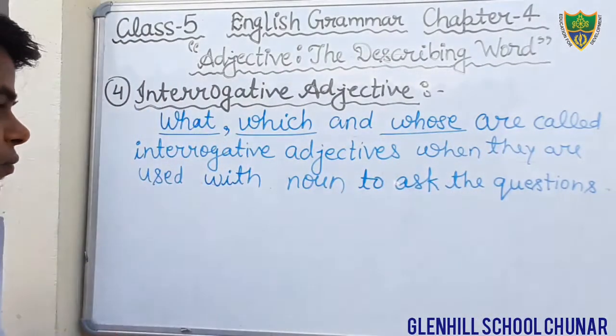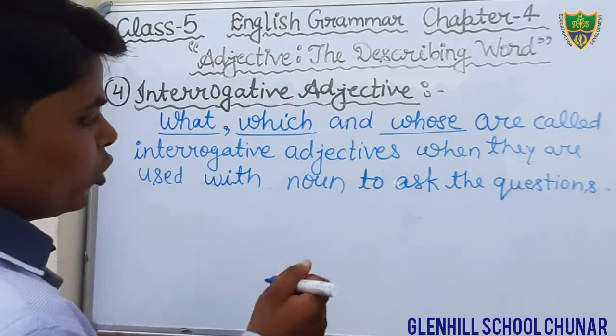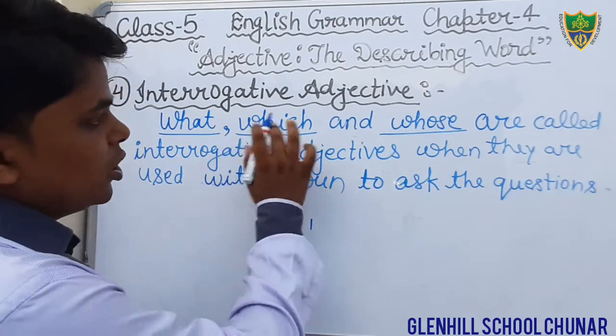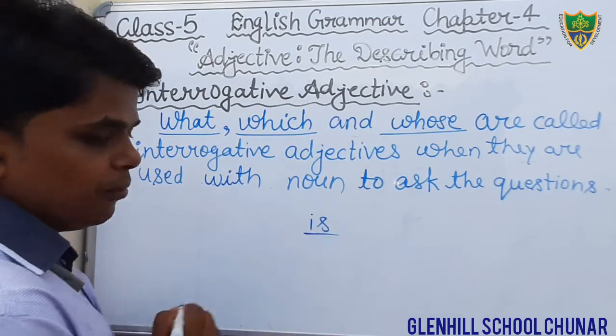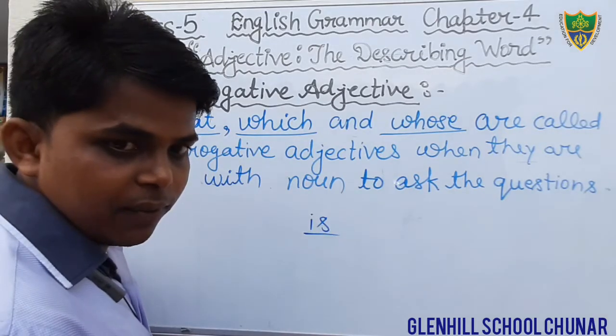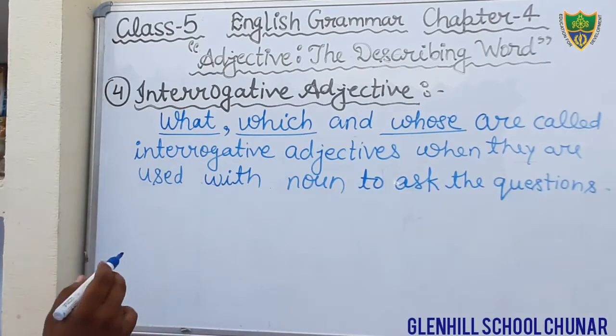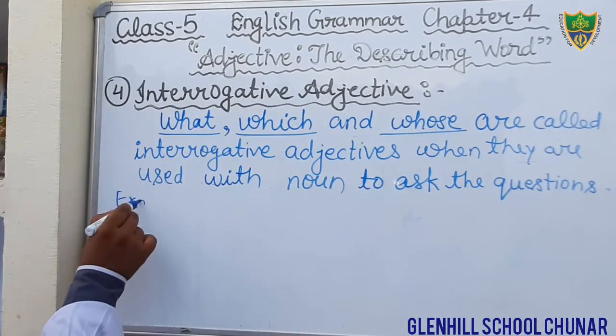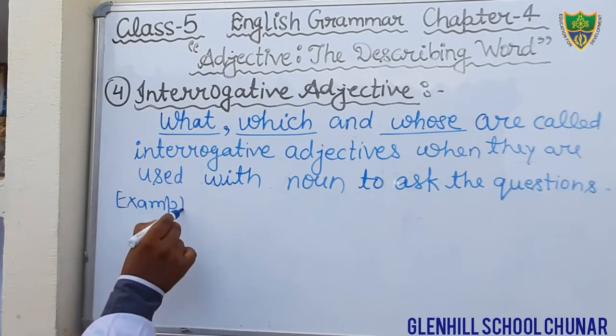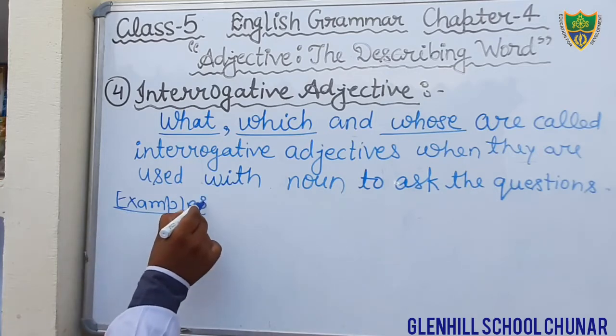Just see here. In interrogative pronoun, we use these words before the helping word. What is your name? But here we will not use the helping verb. Okay, just see the example, then you can understand very well. Just write down the example.